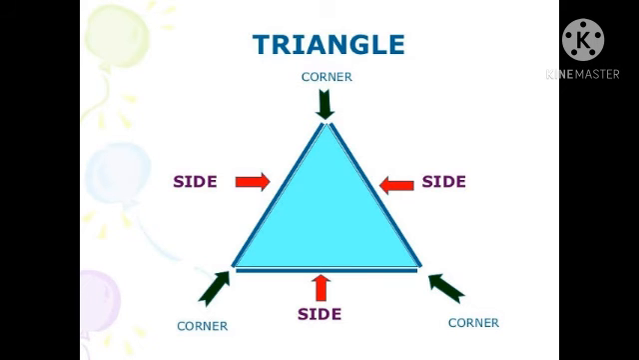Four corners. Okay, you have to count. Look at the picture and count how many corners there are and how many side lines there are. You have to count how many side lines. 1, 2, 3. Three side lines and three corners. That we call a triangle.